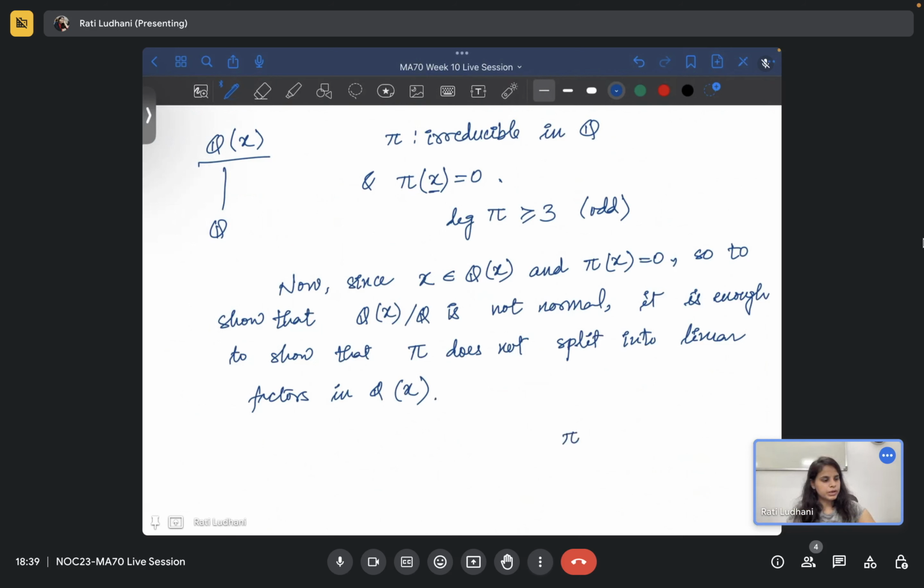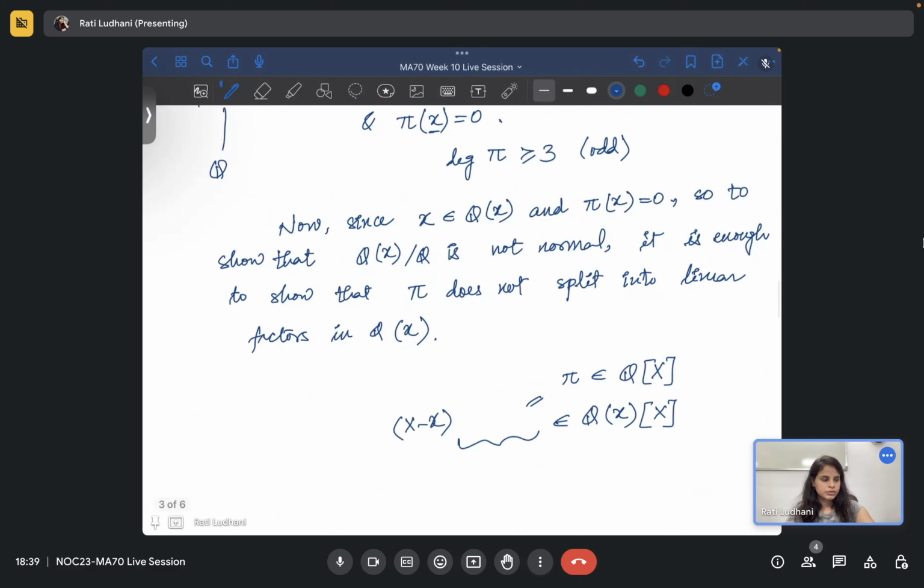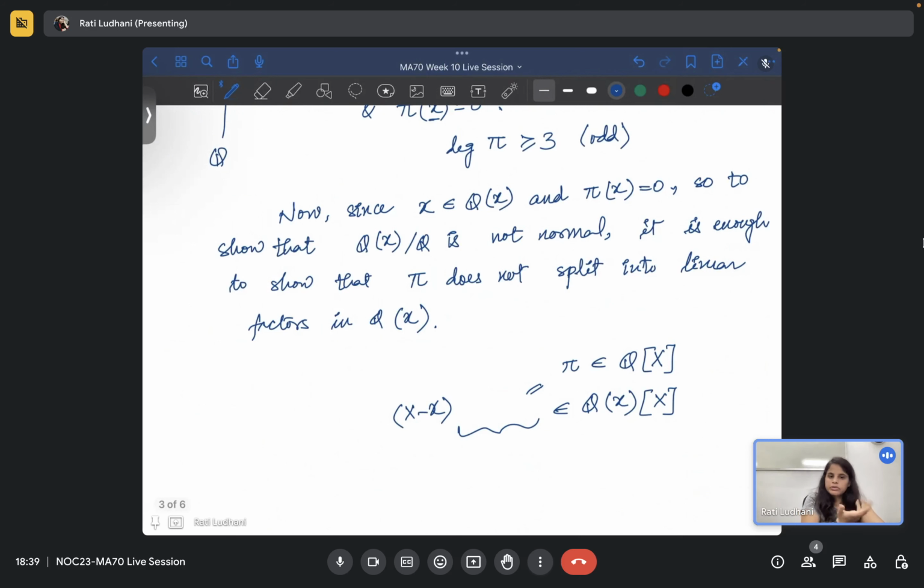So pi, in Q(x), will at least have a factor of this kind, and there may be some other factors, or maybe just the irreducible one, we don't know.